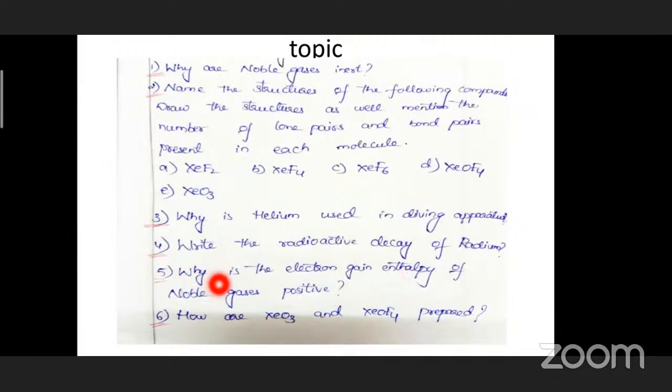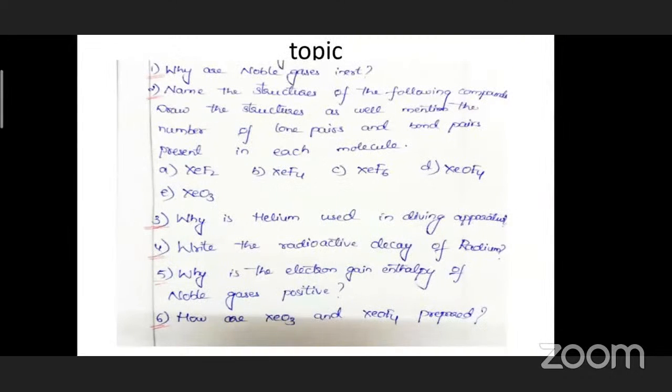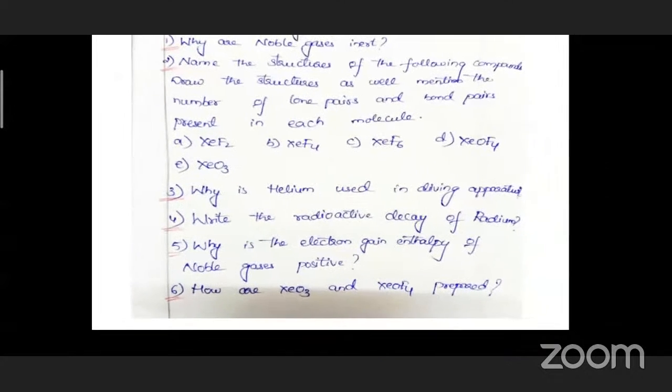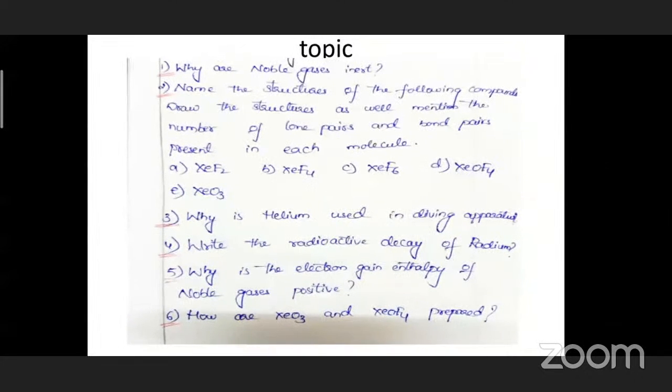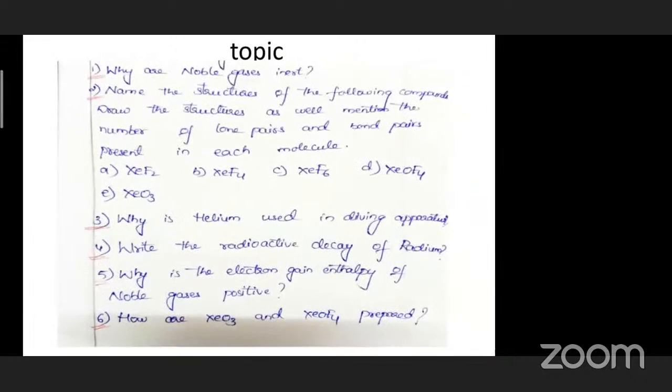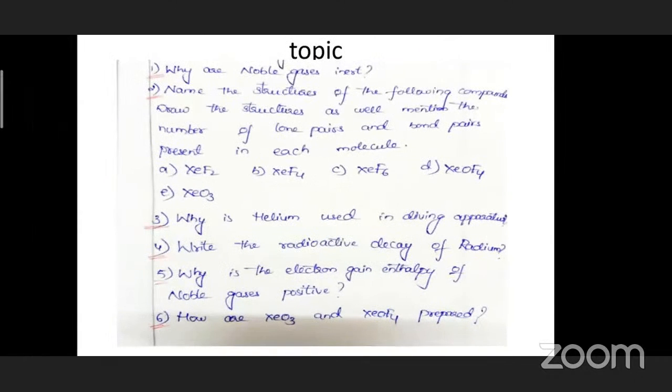Next, how are XeO3 and XeOF4 prepared? We know that XeF4 and XeF6, xenon tetrafluoride and xenon hexafluoride, react with water and form XeO3. That you have to practice. Okay, and XeOF4 is also prepared in the same way when the amount of water is changing.